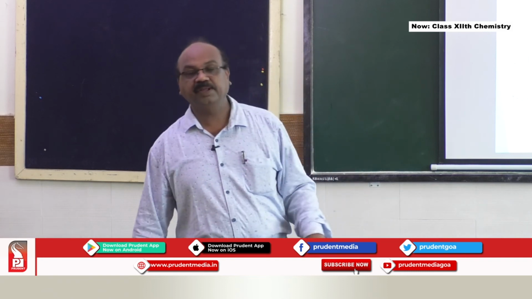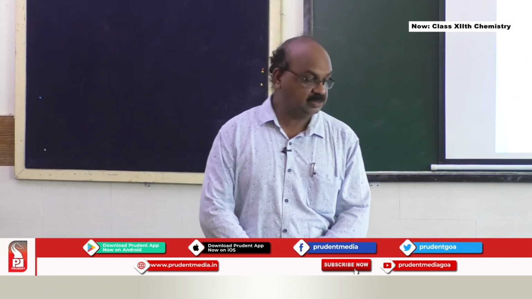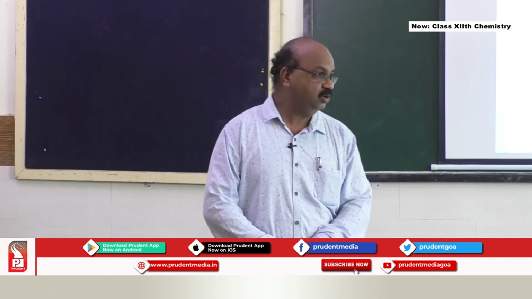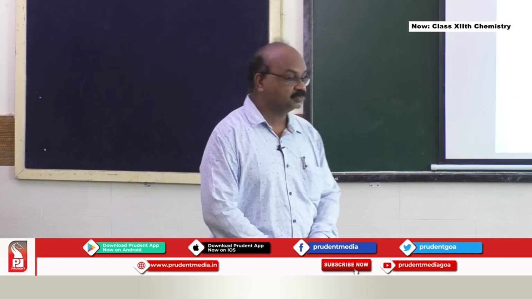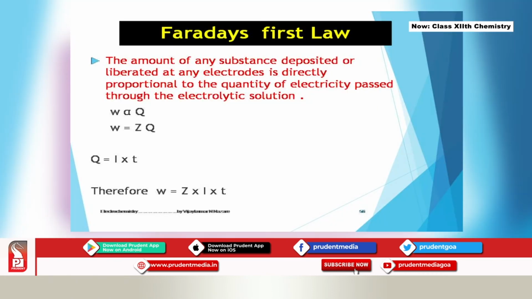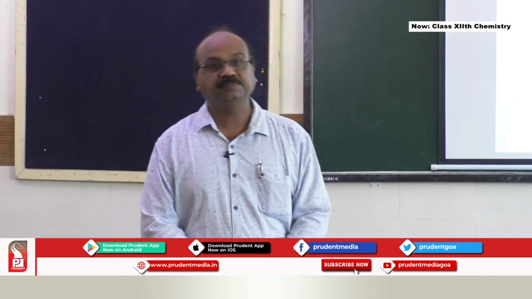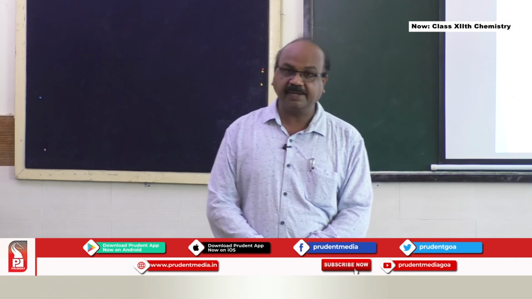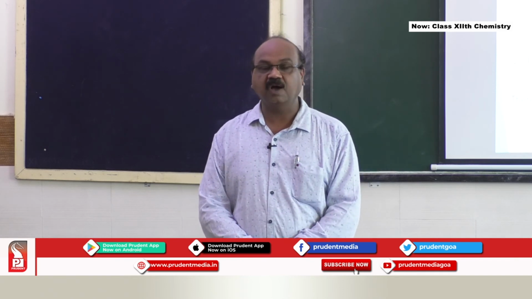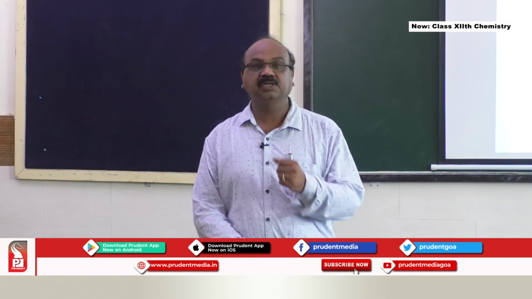Then, very important law, Faraday's first law and Faraday's second law. Let me tell you what is Faraday's first law. The amount of any substance deposited or liberated at any electrode is directly proportional to the quantity of electricity passed through the electrolytic solution. That means the amount of substance that is liberated or deposited depends on how much electricity is passed through the solution.